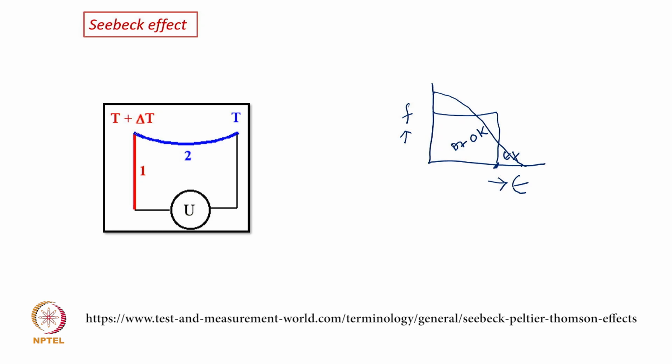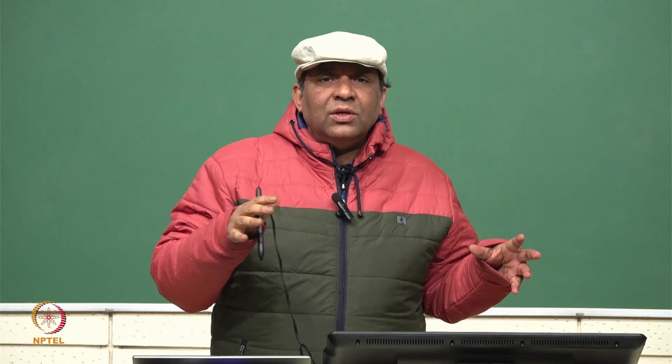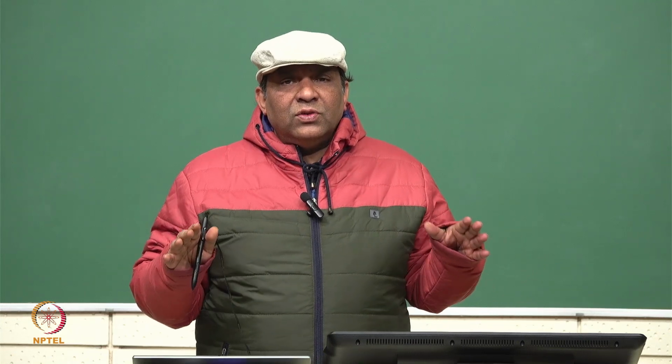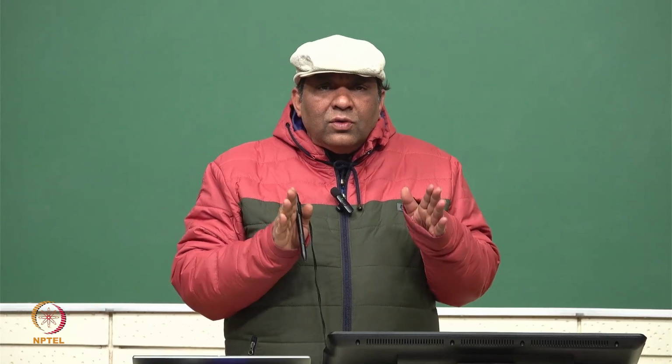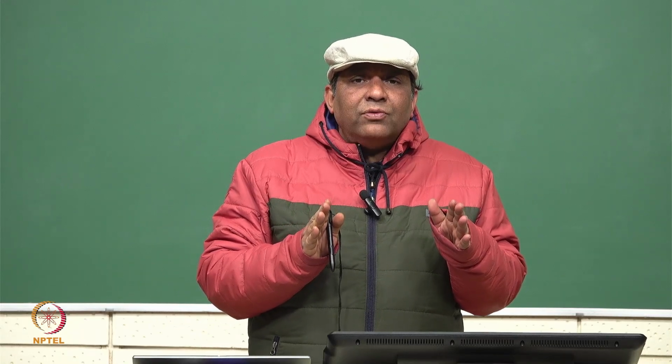It is true that here also the electron density of state will go beyond Fermi energy, but as this particular junction is at low temperature, that is not that sharp. The variation of electron density of state is not that much.